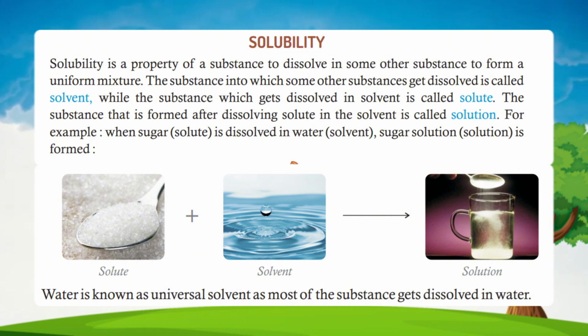The substance that is formed after dissolving solute in the solvent is called solution. For example, when sugar, solute, is dissolved in water, solvent, sugar solution is formed. Water is known as universal solvent as most substances get dissolved in water.